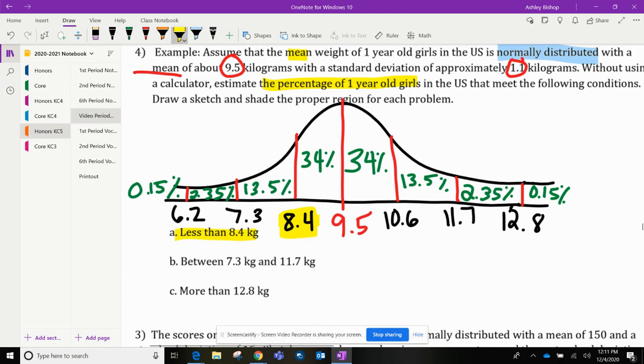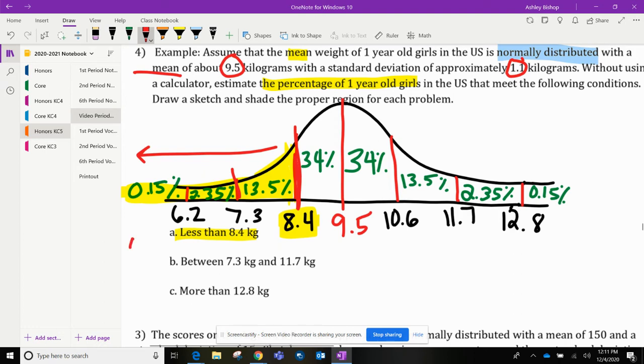But I want to know what percent are less than 8.4 kilograms. Well, this is the threshold for 8.4. So anyone in this direction weighs less than 8.4 kilograms. So all of these people weigh less than 8.4 kilograms. Not just 13.5%, because only 13.5% of the population weighs between 7.3 and 8.4, but all three of these.